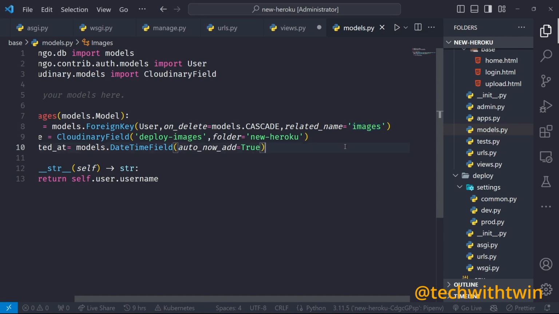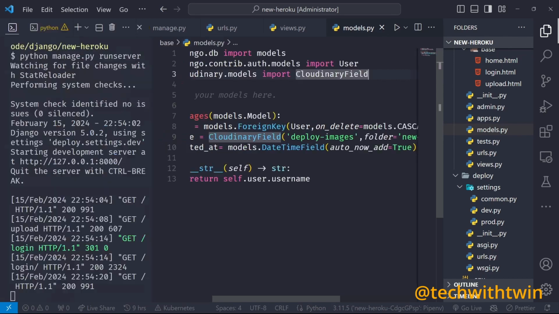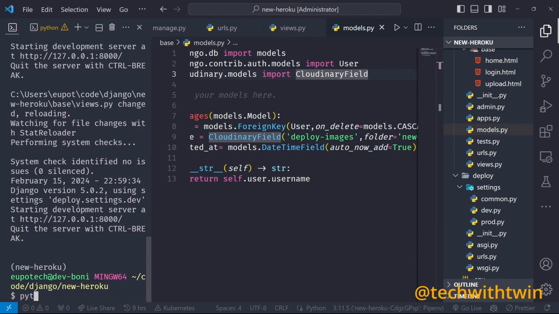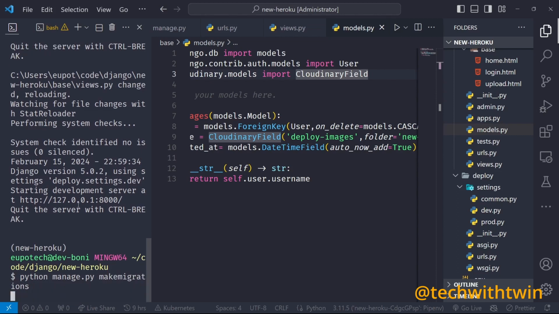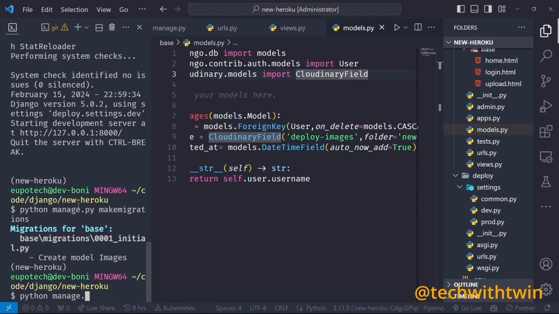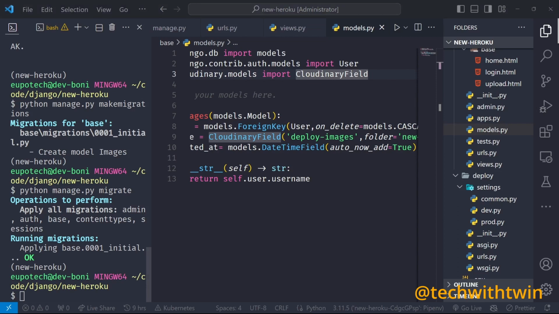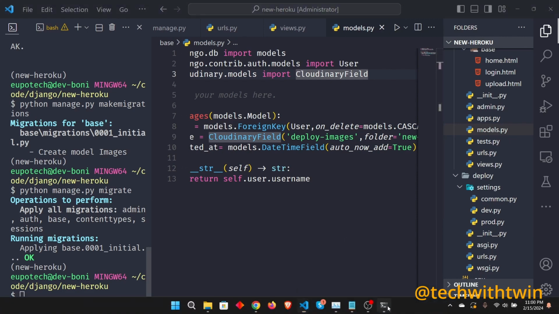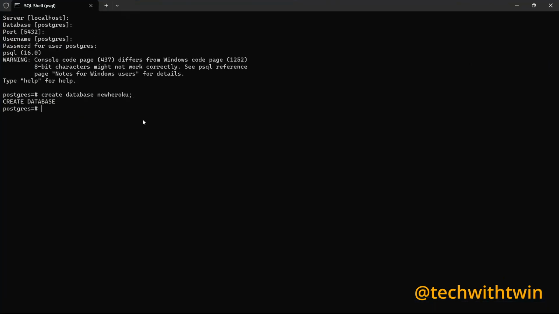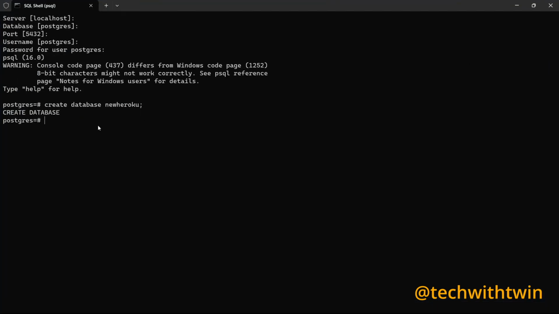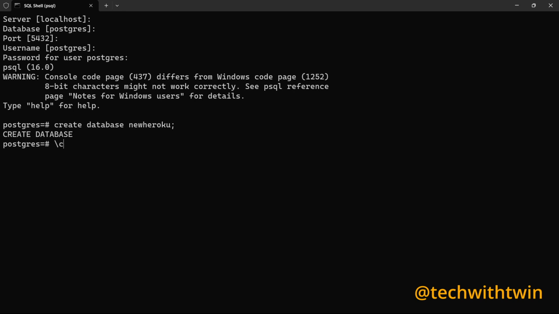Okay, so let's run the migrations. So you need to run migrations for your model schema to be shown. So python manage.py makemigrations, then python manage.py migrate. Okay, so we have just migrated. So let me go back to my SQL shell. So if you don't know about SQL, Postgres, don't worry. So I want to connect to that database, which is called new-heroku.